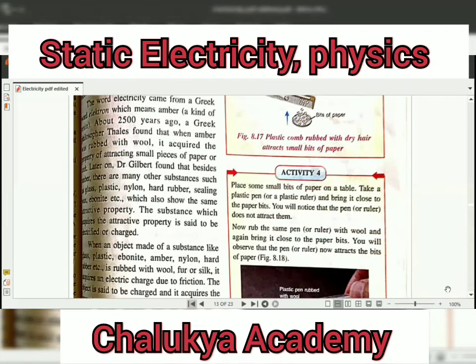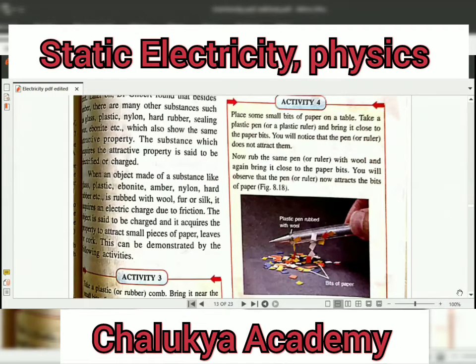Now, students, few substances have an attractive property. That means, for example, glass or plastic or nylon, rubber, ebonite. If you rub them with other substances, they will acquire an attractive property. And this attractive property they have acquired is due to the formation of charge on it. So how are these kinds of charges developed? By rubbing the two objects on each other.